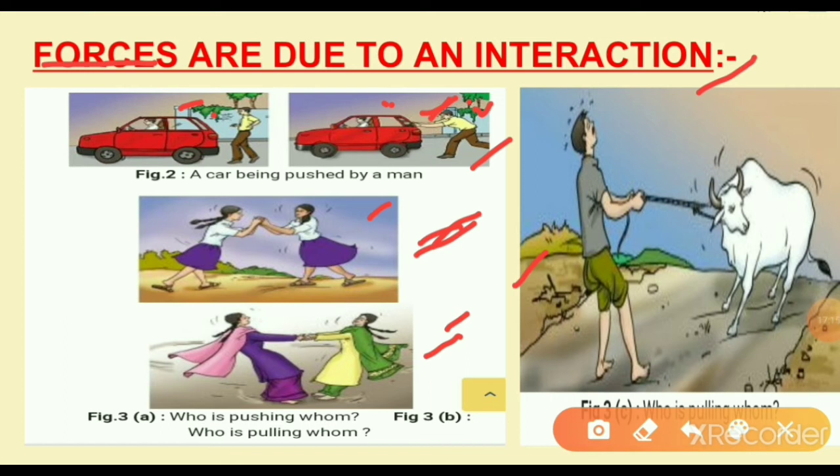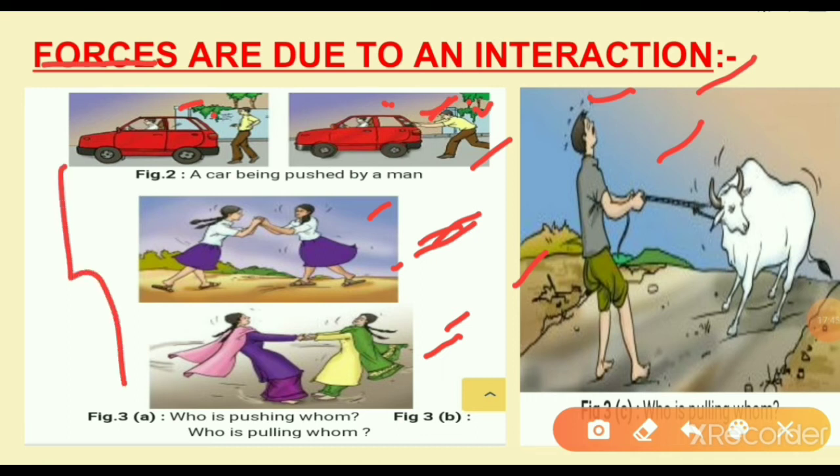But here, the cow and the man appear to pull each other. The man is pulling the cow, and here they pull each other. The girls in the two situations shown here are applying force on each other. So what is that force here? It is also true for the man and the cow: they are applying force.